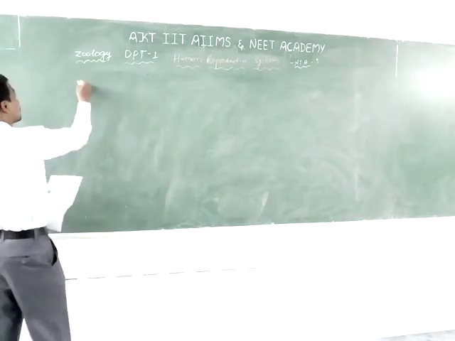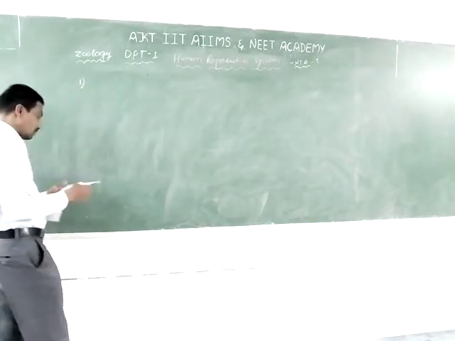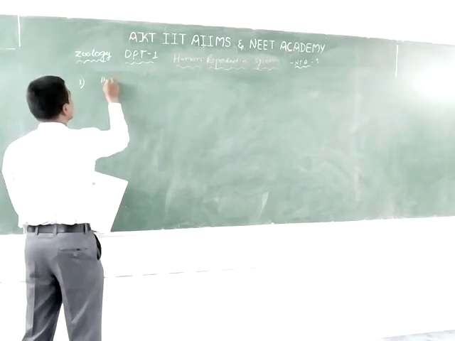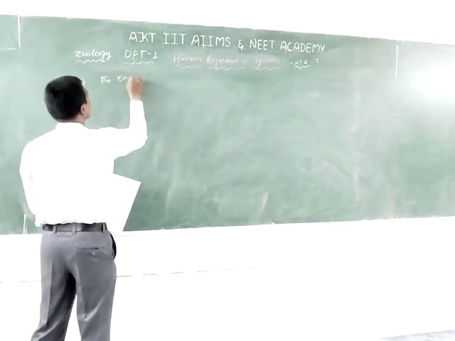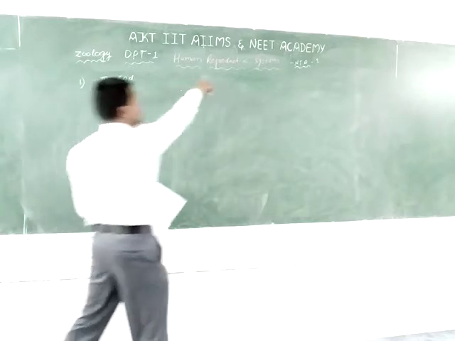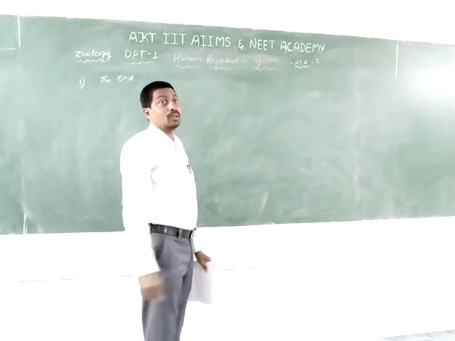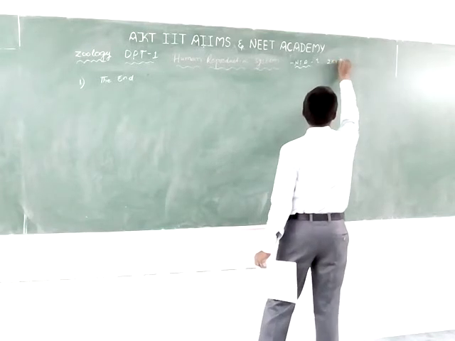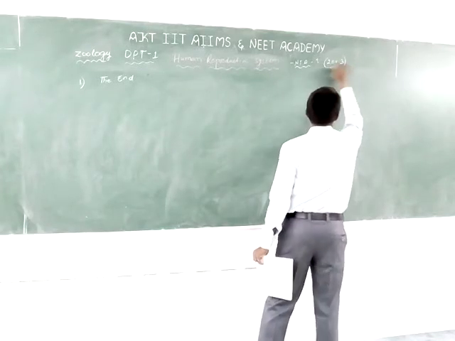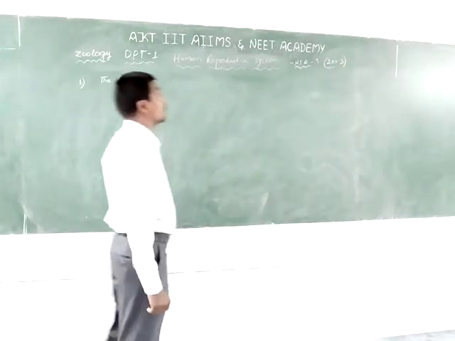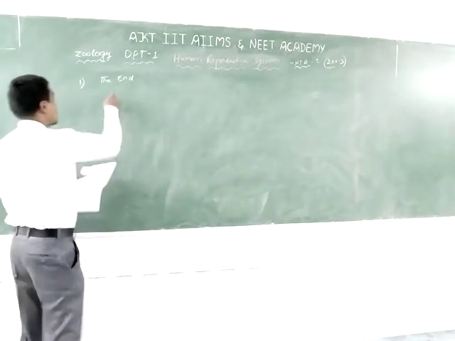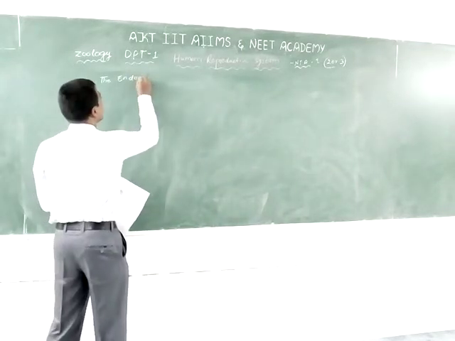The first question is: the endometrium is... These are very important questions. From this chapter, the human reproductive system, two or three bits will come in the main examination every year. So the first question, the endometrium.